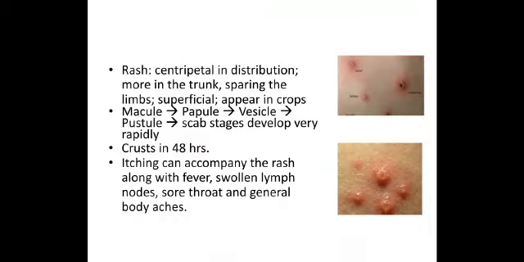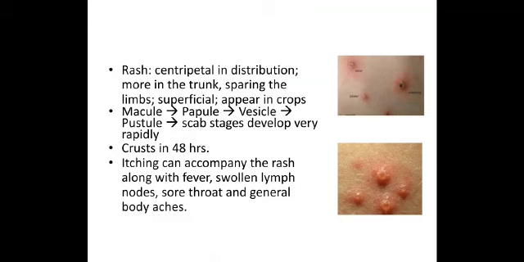What type of lesions are seen in this infection? The rash. Every rash has to go through a sequence of macule, papule, vesicle, pustule, and scab.